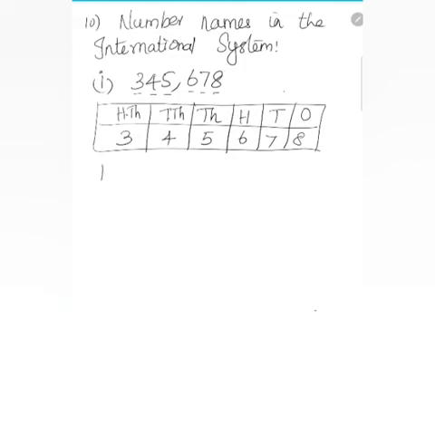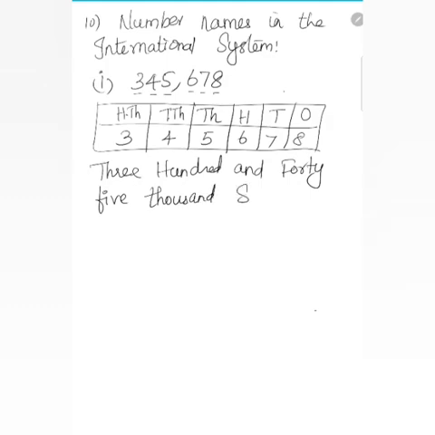Then how will you write this? 345,000 and 678.